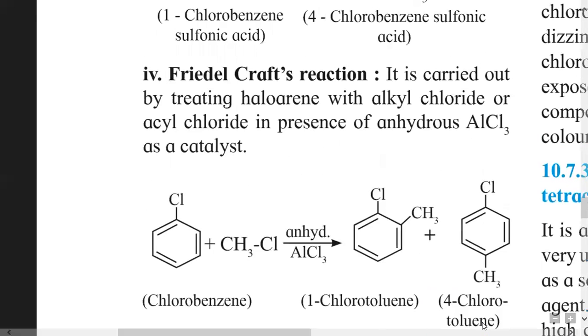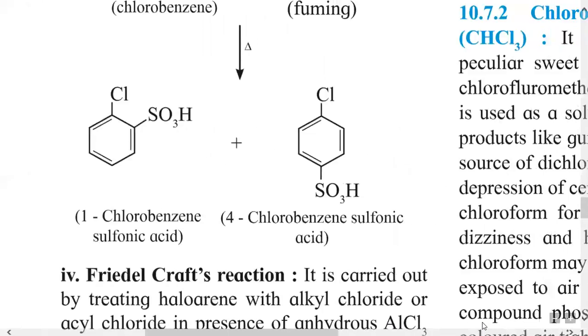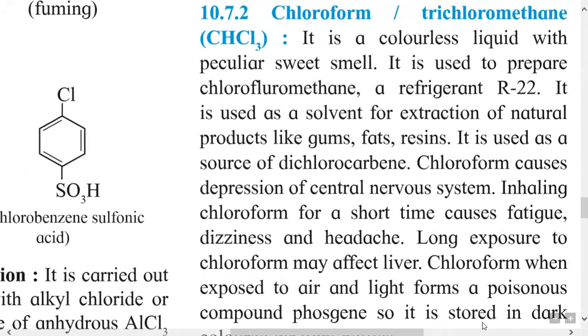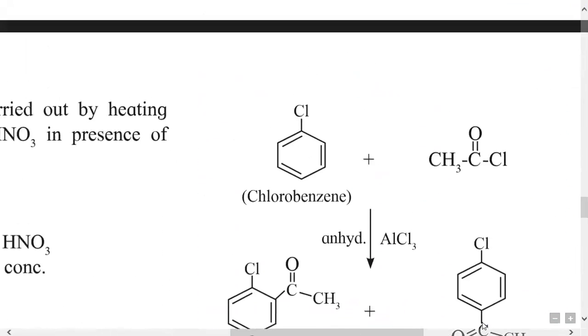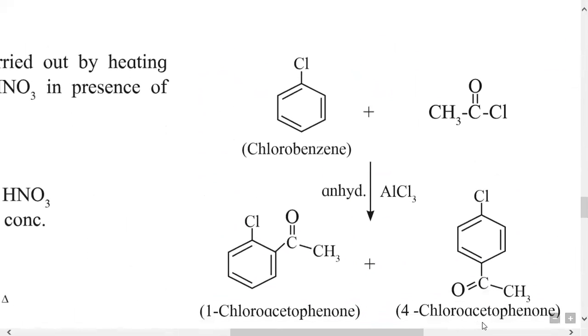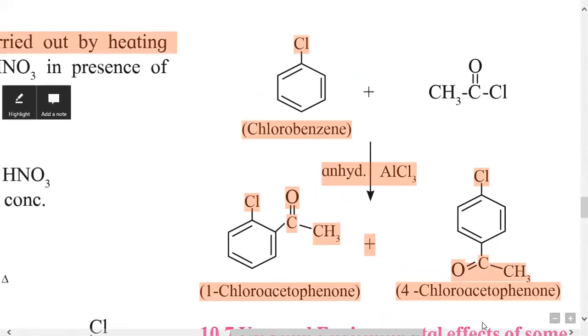Here alkyl groups are substituted in the aryl compound, that is, aromatic compounds. Then the next example, Friedel-Crafts acylation, is substitution of an acyl group in an aryl halide. This is chlorobenzene, an example of an aryl halide.